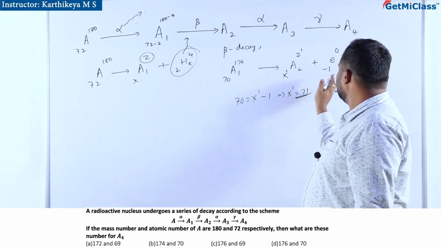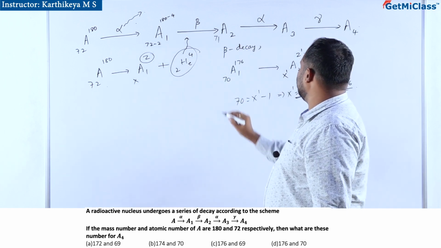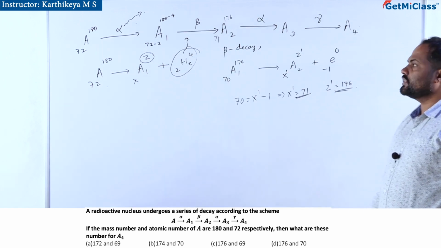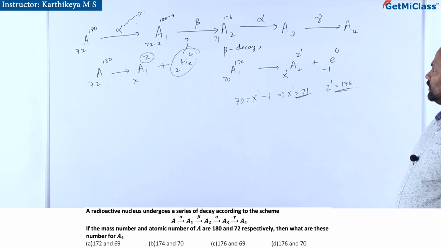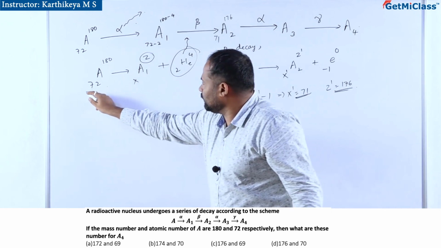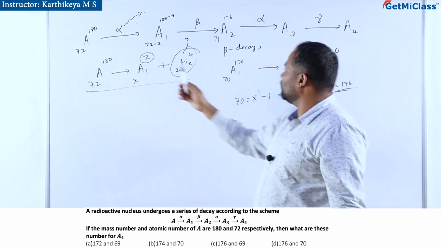So A2 can be written as 71 and 176, after beta decay. Again it undergoes alpha decay. Here I have explained, you reduce the atomic number by 2 and the mass number by 4.